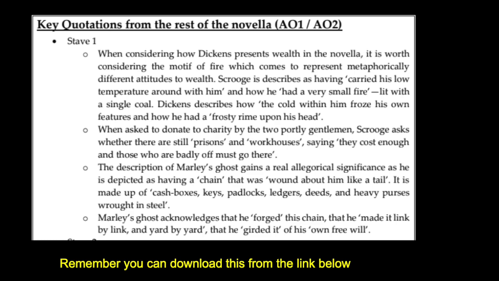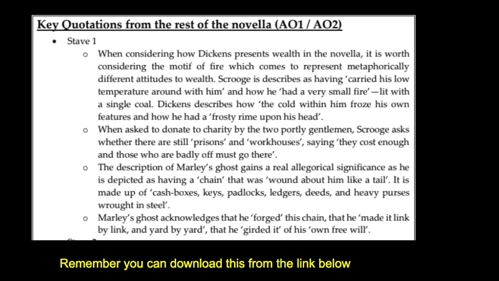Then what we might want to contrast this with is looking at the character of Fezziwig. So, of course, Scrooge is a wealthy man who's defined by his greed, but Fezziwig, who is Scrooge's old employer, is instead a man who's defined not by his wealth but by his kindness. So when we see him in stave 3, he could be seen as a counterpoint to Scrooge's worldview.